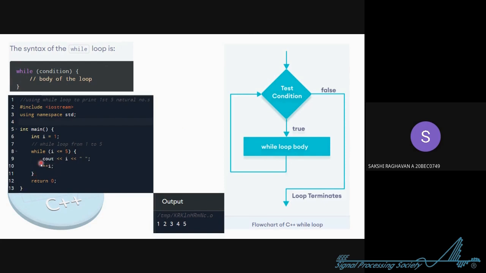And now you have given that update, right? This update is given inside the body of while. Can you see the difference? The initialization is done outside, and the update is specified inside the body of while. So first i equal to 1 will be printed, then i will be incremented, so it will become 2. Now when the while condition is checked, we compare 2 is less than or equal to 5. It is true, right? Now the body of while will be executed. So that's there. The same output appears.